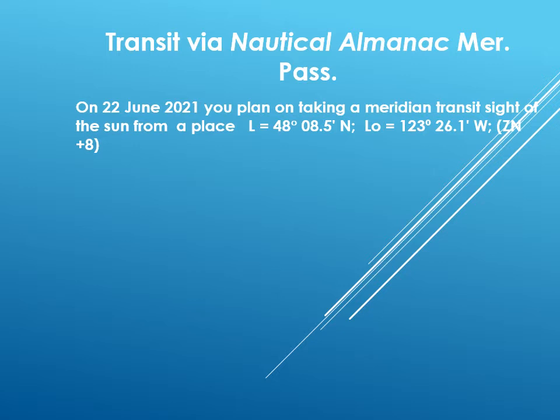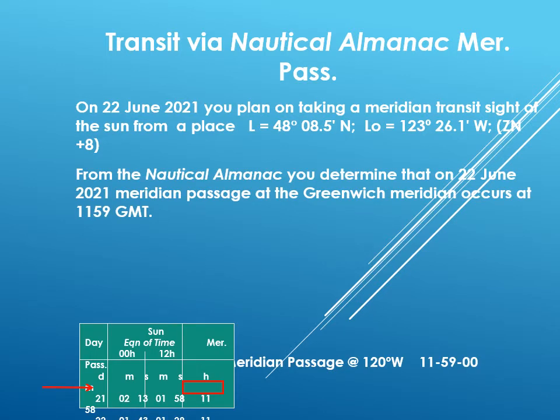Consider an example that on 22nd June 2021, you are at a place where latitude is 48 degrees 8.5 minutes north and longitude is 123 degrees 26.1 minutes west. That is to say, you are in a zone with number plus 8. Now, from the nautical almanac for 22nd June, you see that the MERPASS timing is 1159 GMT.